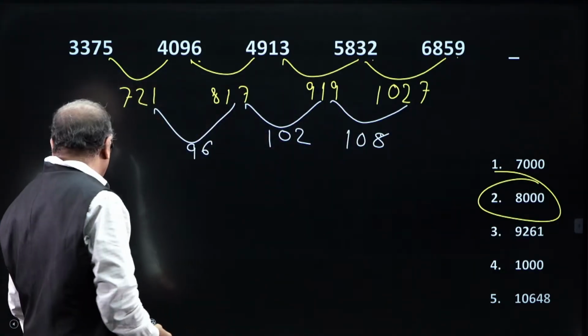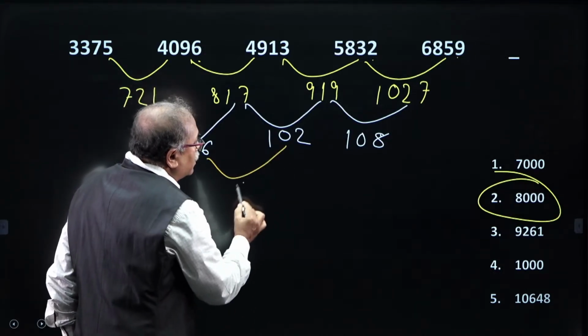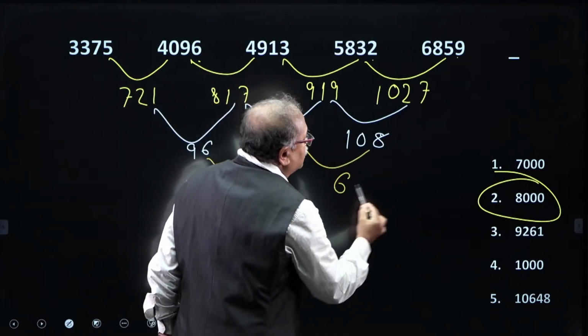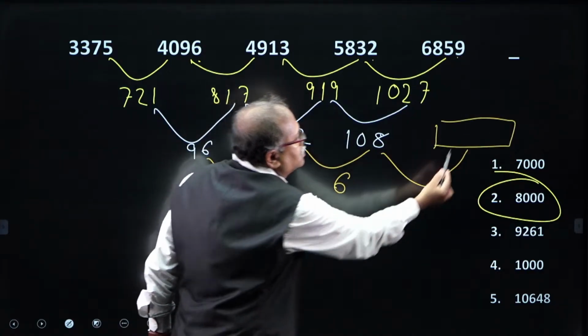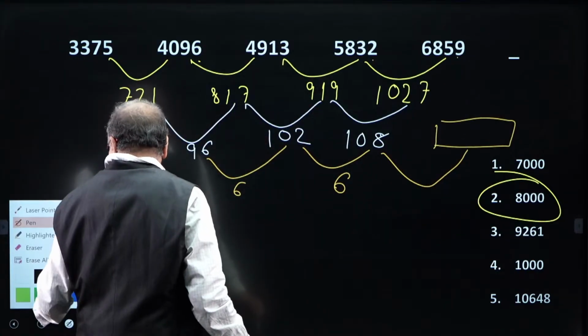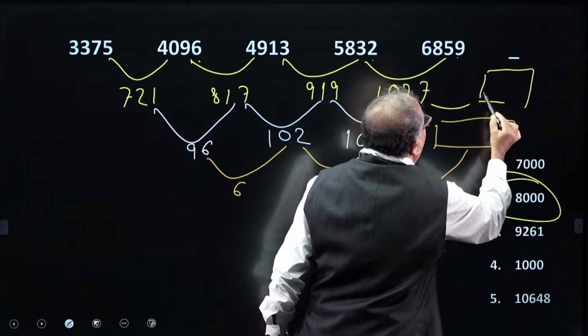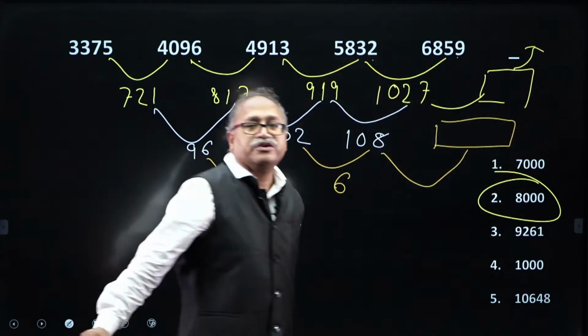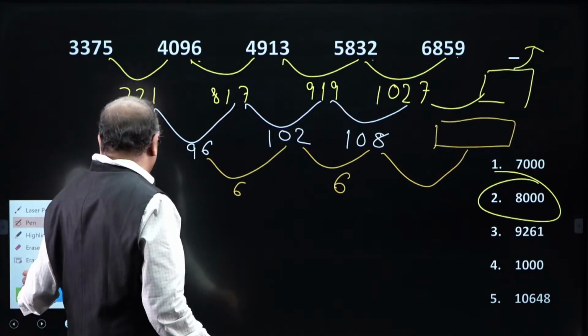So, again I need to go for difference of difference, this is 4 and 6, this is 6. So, I have to just find out this number first. Once I get this number, then I need to find out the number which I am going to add. Okay. So, well done sir, well done.